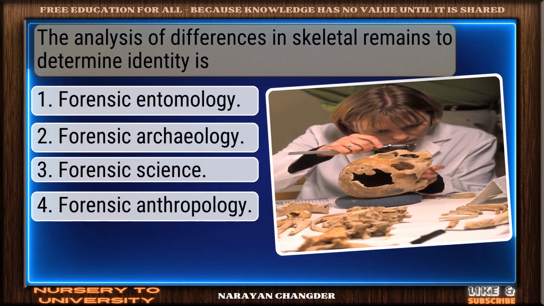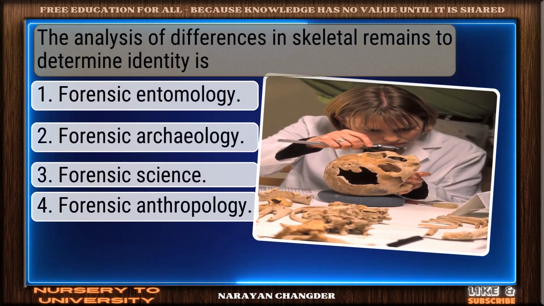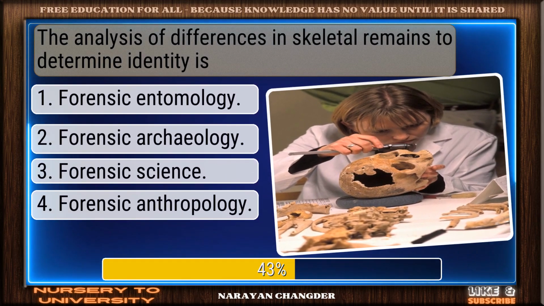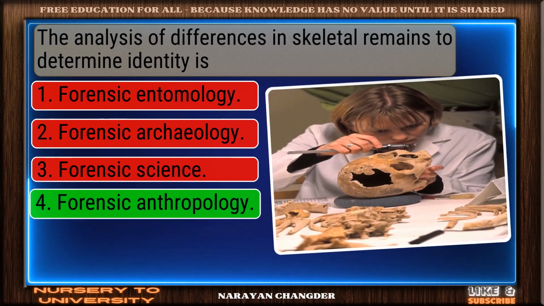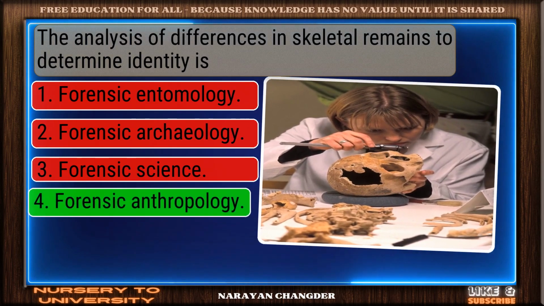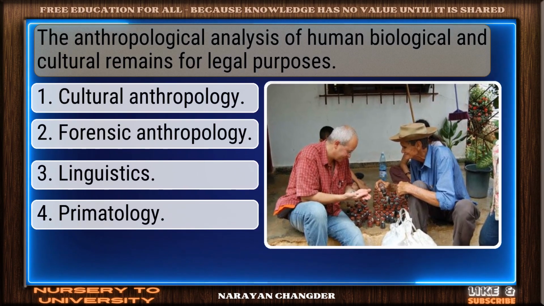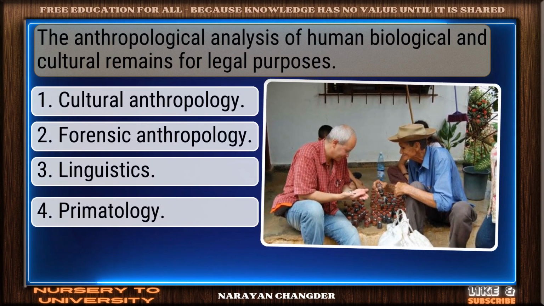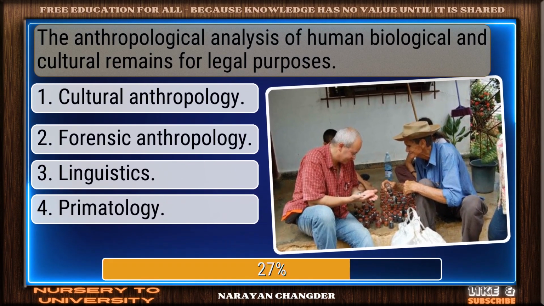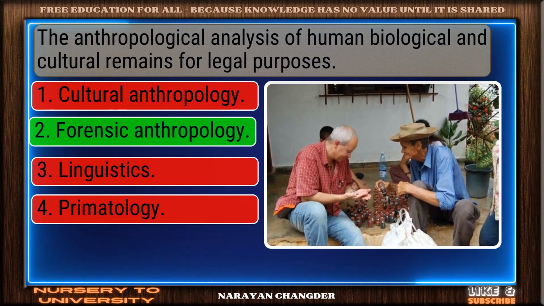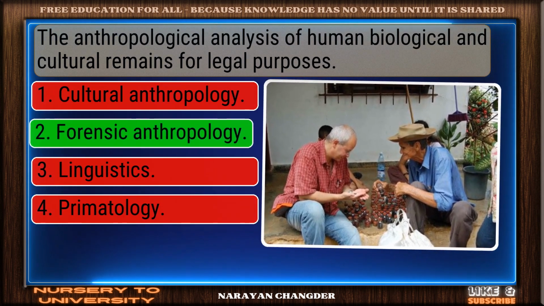The analysis of differences in skeletal remains to determine identity is... Nice work. You chose forensic anthropology, and it is correct. The anthropological analysis of human biological and cultural remains for legal purposes. Good thinking. Forensic anthropology is the right answer.